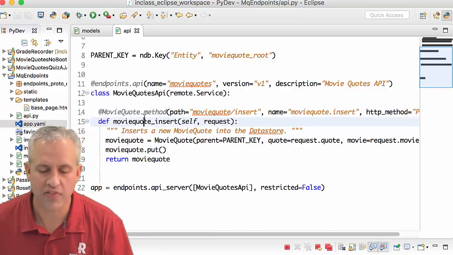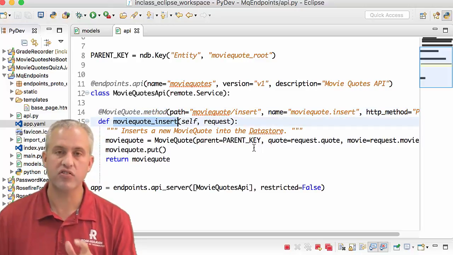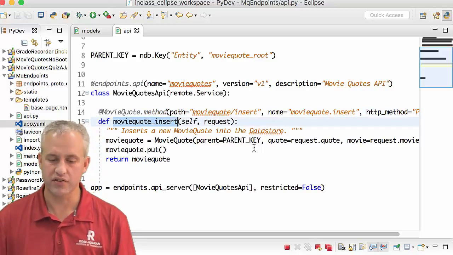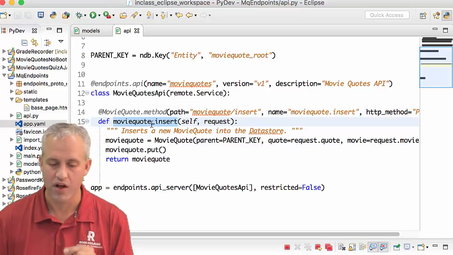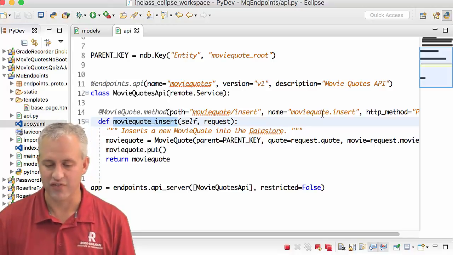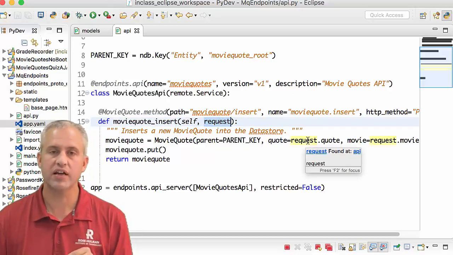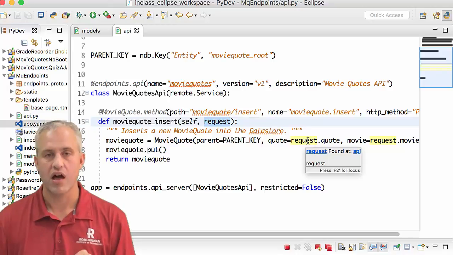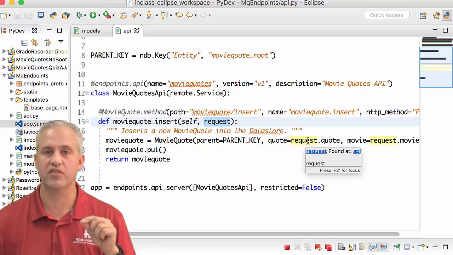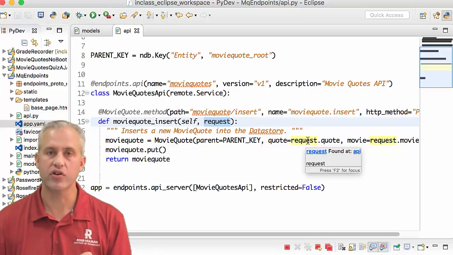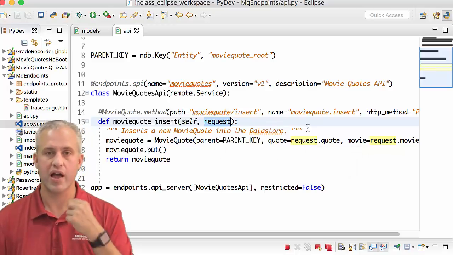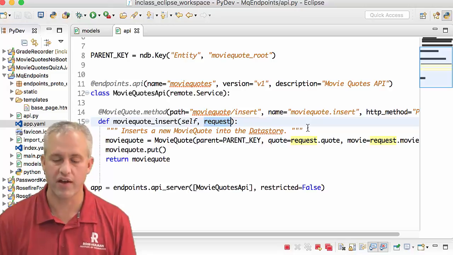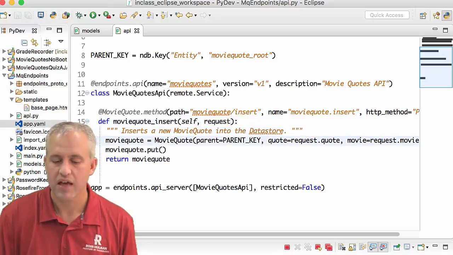All right, and then the method itself needs a name. Interestingly, the name of the function is meaningless. The annotation is what's important, but I just called it moviequote_insert. So very easy to follow naming system there. What comes in here is a request. This request is the JSON message that got sent up. Under the hood, this got converted from JSON into a MovieQuote object. So you only have to worry about the MovieQuote object.